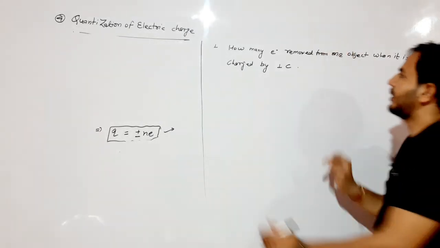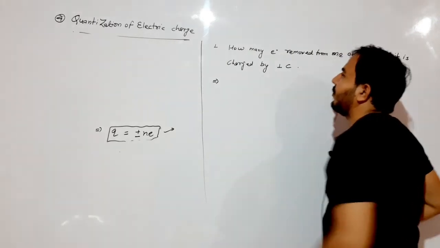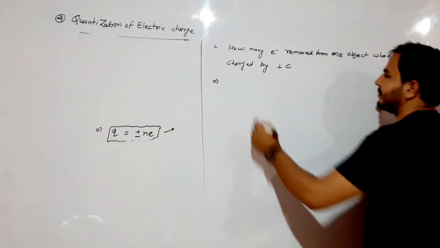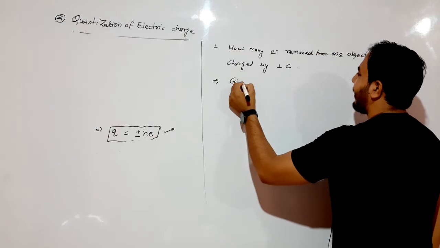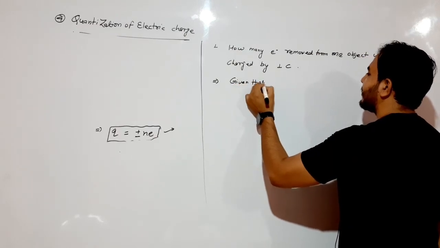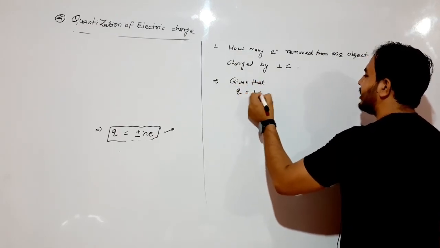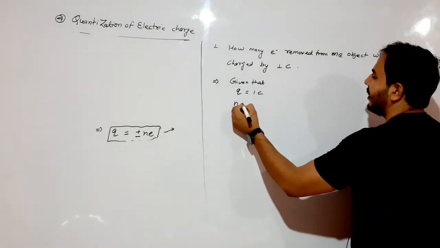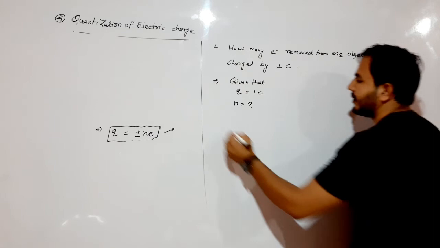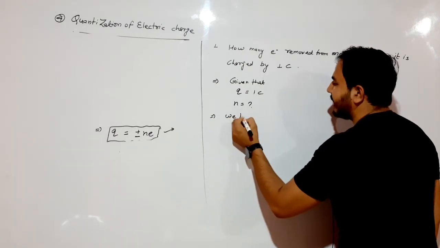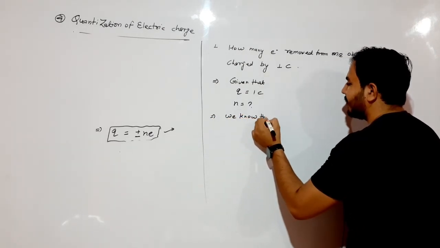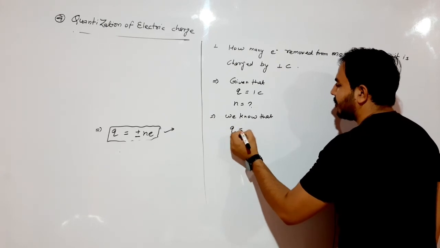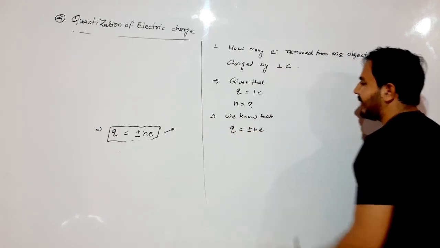Clear? Then what is given? Given that Q is equal to 1 coulomb. What is asked? Number of electrons. So we know that Q is equal to plus minus Ne.